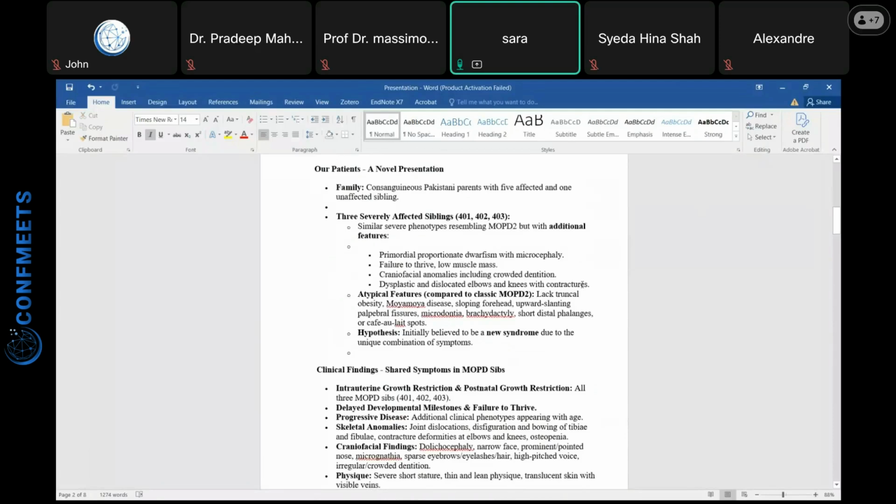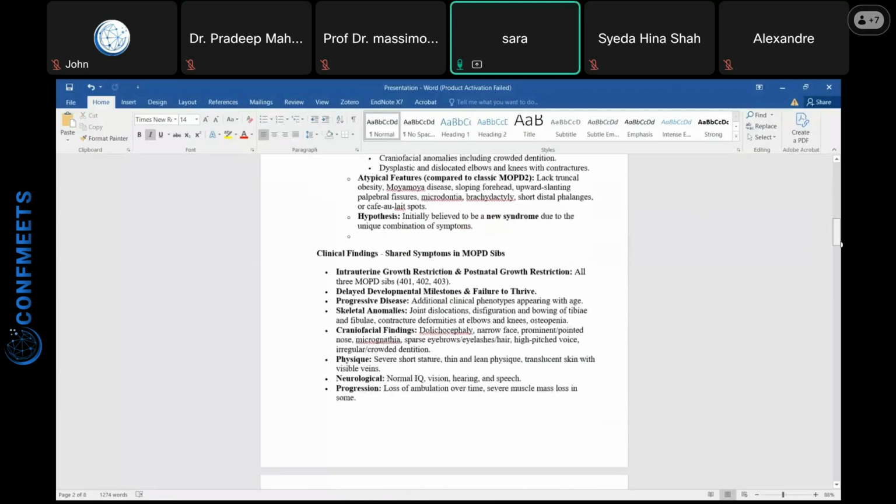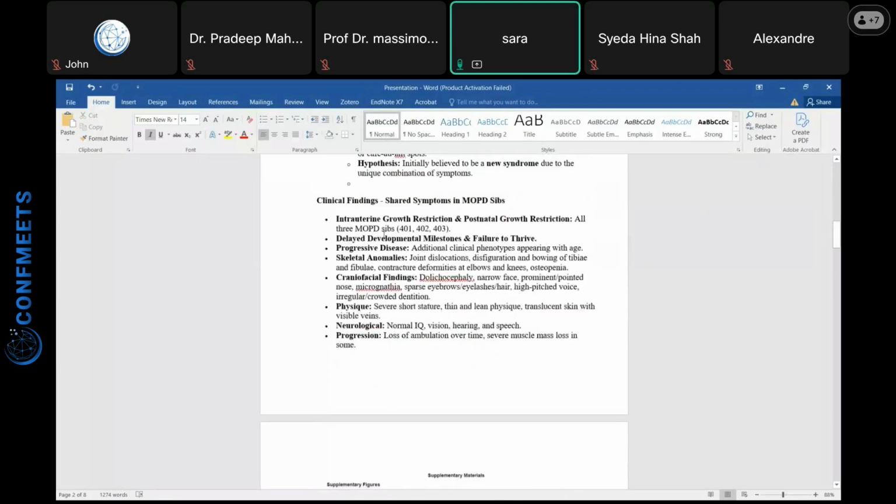There were also dysplastic and dislocated elbows and knees with contractures, with multiple fractures. Atypical features compared to classical MOPD2 are the lack of truncal obesity, moyamoya disease, sloping forehead, and upward slanting palpebral fissures, microdontia, brachydactyly, and short distal phalanges. These symptoms were absent, and the clinical symptom that these patients share with MOPD siblings was intrauterine growth retardation.